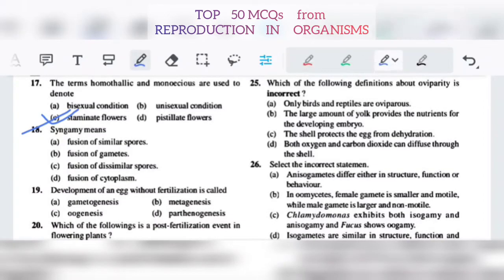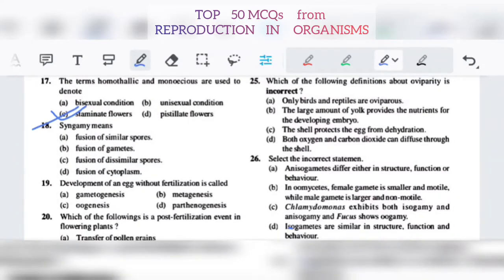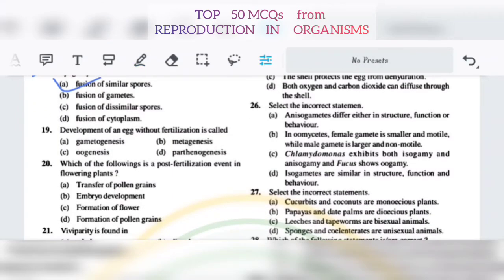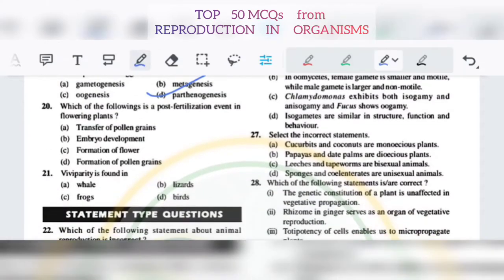Syngamy means fusion of similar gametes. Number 19. Development of an egg without fertilization is known as, you know it very well, parthenogenesis. Which of the following is a post-fertilization event in flowering plants? It is B, embryo development.